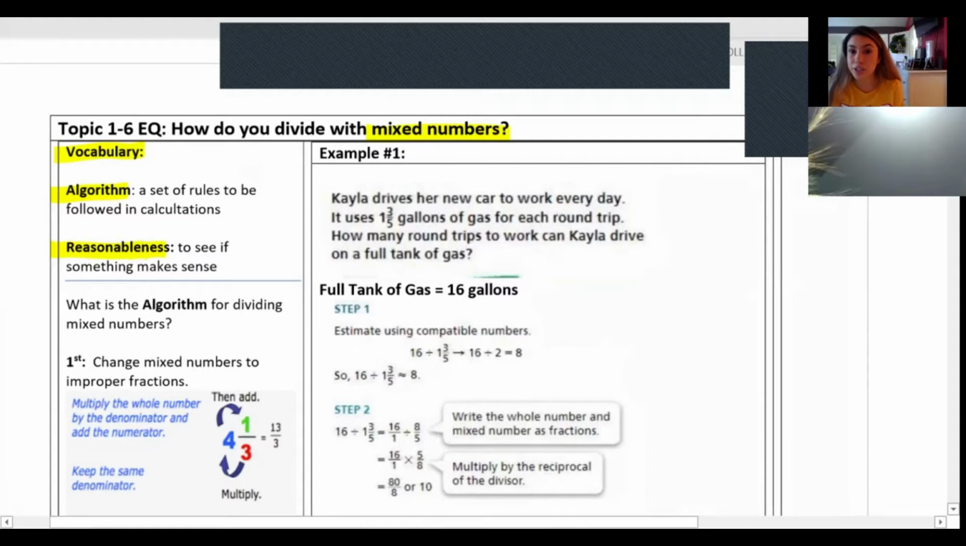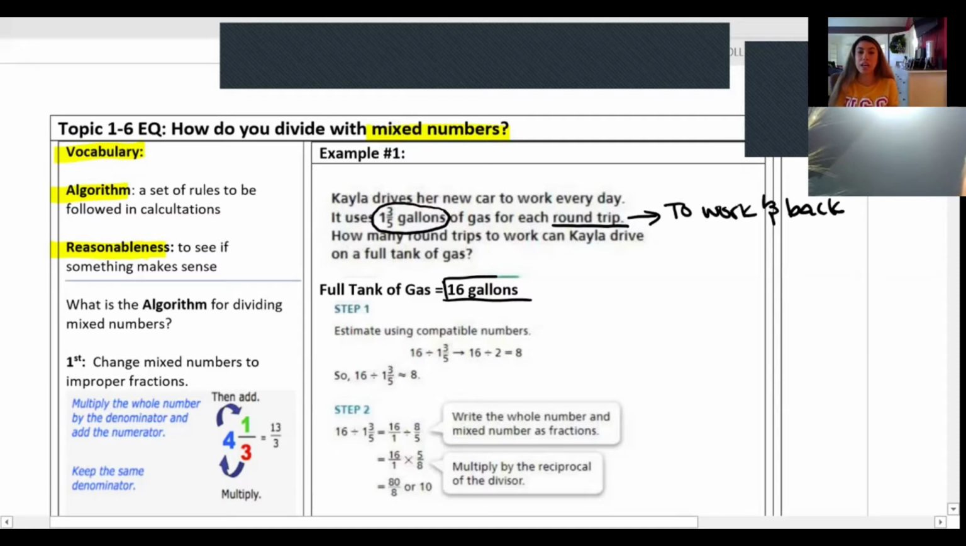Kayla drives her new car to work every day and it uses 1 3/5 gallons of gas for each round trip. How many round trips to work can Kayla drive on a full tank of gas? Okay. So let's look at this. It tells us that a full tank of gas that her car can hold is 16 gallons. Okay, so we want to see how many times we can put 1 3/5 into 16. All right, that's what we're looking for.